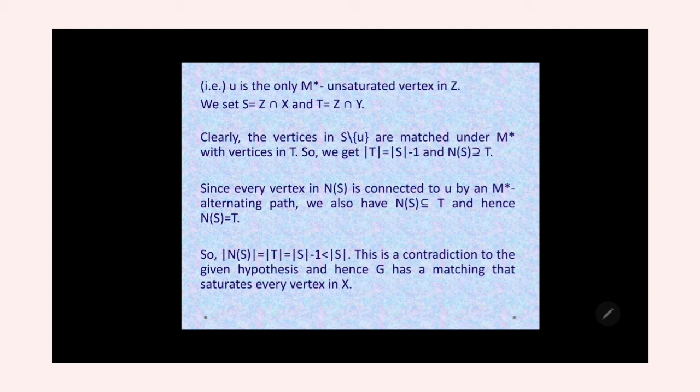Combining the results, N(S) includes T and N(S) is contained in T. Also, the cardinality of N(S) is equal to the cardinality of T, which is nothing but the cardinality of S minus 1, which is less than the cardinality of S. This is a contradiction to the given condition that the cardinality of N(S) is greater than or equal to the cardinality of S, and hence G has a matching that saturates every vertex in X. That is, G has a perfect matching. This concludes the theorem.